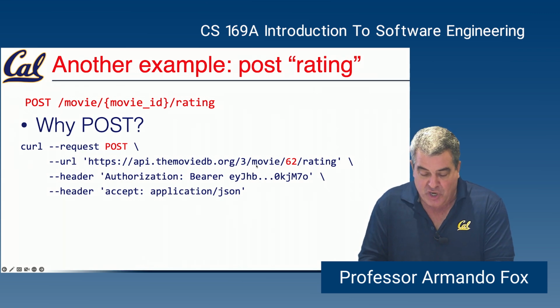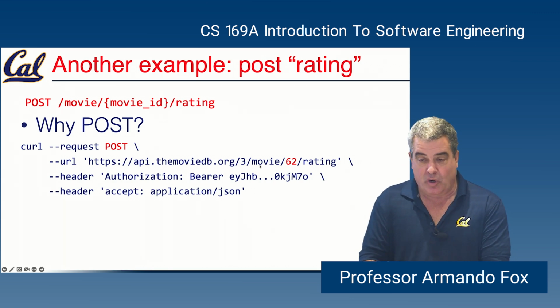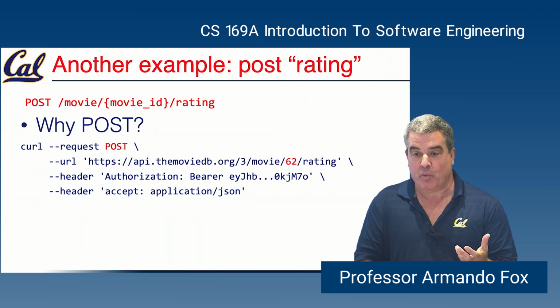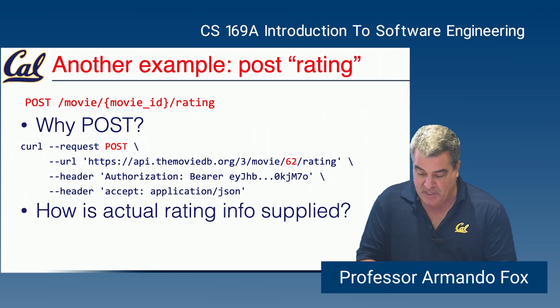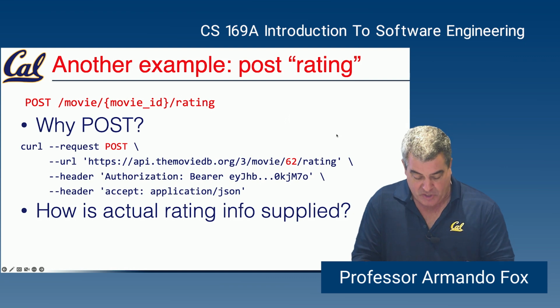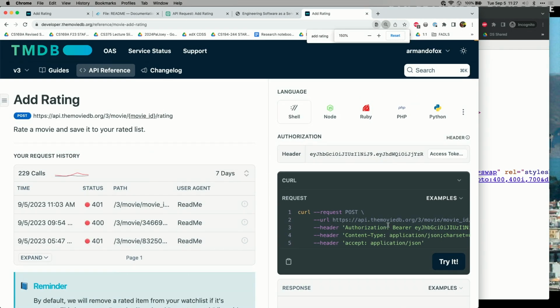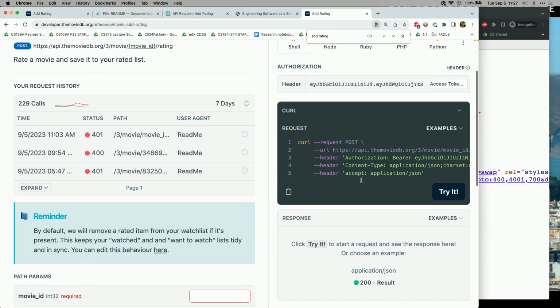But the one thing that we don't see in here, we don't see in the URI, is how do I say what the actual number is that I want to supply as a rating from 1 to 10? So how is that actual rating info specified? So let's go back to the developer page and take a look. So here's the API documentation for the add rating for a movie. And just like before, you can see that it's nicely constructed this URI for me.